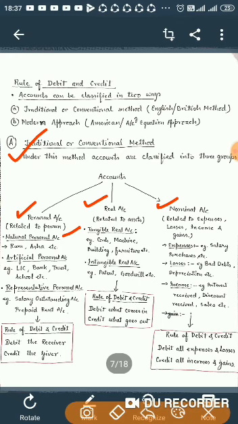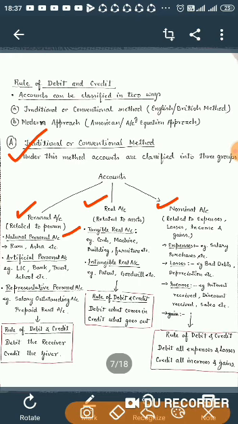These are the accounts which represent a person. As I told you yesterday, salary outstanding represents an employee who has provided services to the business but has not yet been paid salary. The rule for personal account is debit the receiver and credit the giver.